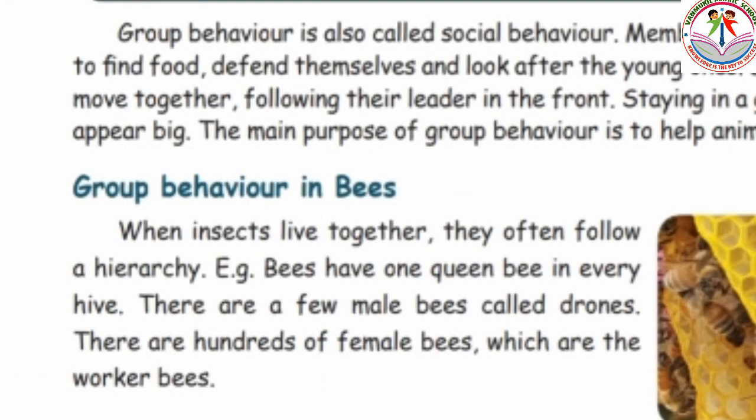Let's see an example of group behavior in bees. Whenever insects live together, all the insects follow their leader. We call this hierarchy. For example, in bee hives, there is only one queen bee, a few male drone bees and hundreds of female worker bees.